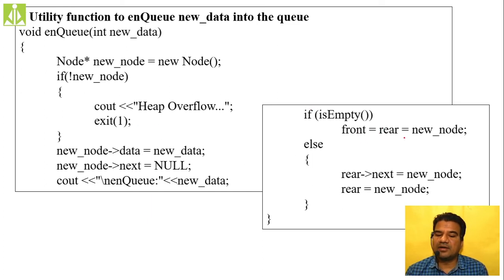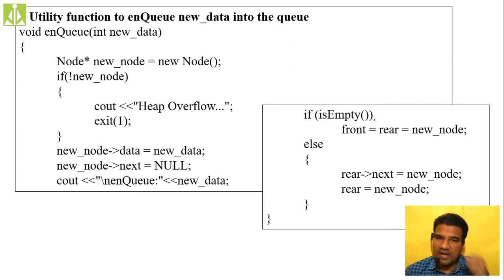Make the front and rear equal to null. Else, what are we doing? Here we are checking whether it is empty or not. If it is empty, it means both my front and rear are null. In that case, this means we are adding the newly created node as the first node inside the queue.